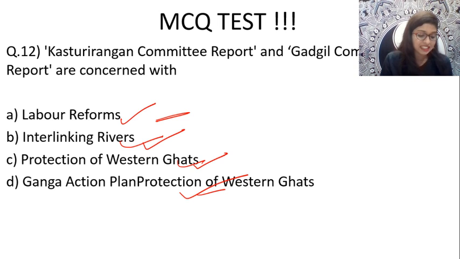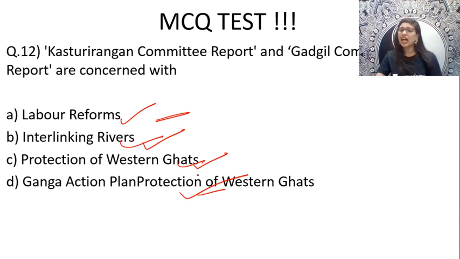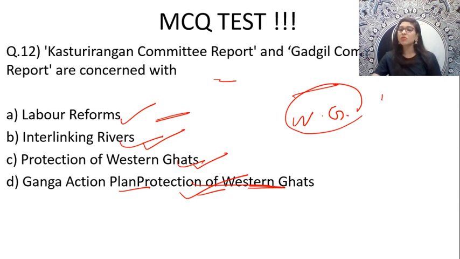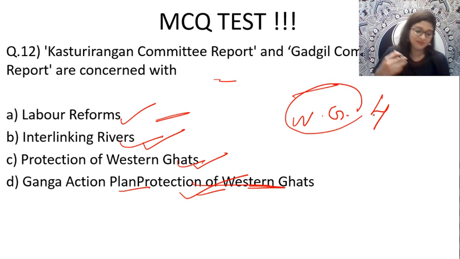Yes, Deepak, Nitesh, Himanshu, Kumar, Shivanki, all are giving me C answers. That is protection of Western Ghats. Wow, that's amazing. Why, guys? It can't be Ganga Action Plan. In option D also you have something called Western Ghats. Yes, Kasturirangan and Gadgil have a connection to the Western Ghats, no doubt. But why can't option D also be right? Think.